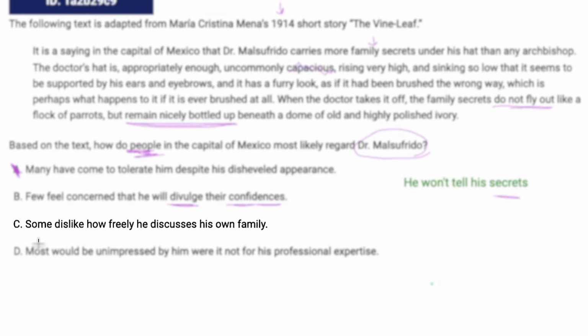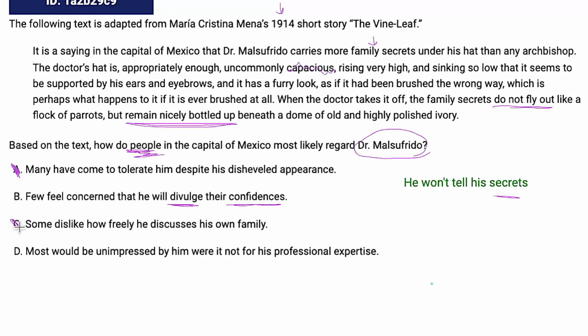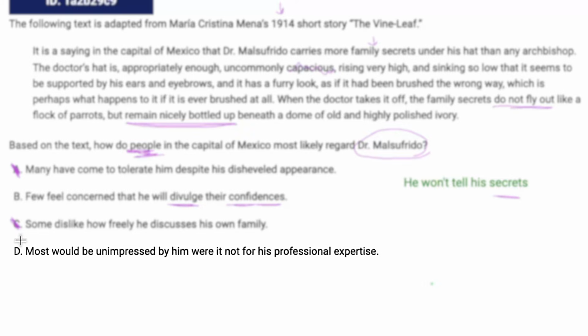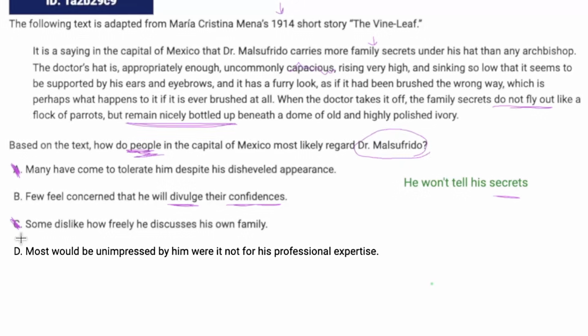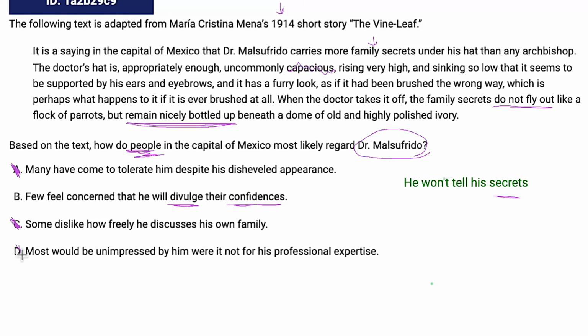"Some dislike how freely he discusses his own family." No, it says that he doesn't discuss his family. And D, "most would be unimpressed by him were it not for his professional expertise." That doesn't line up with it at all. So yeah, it's definitely going to be choice B.